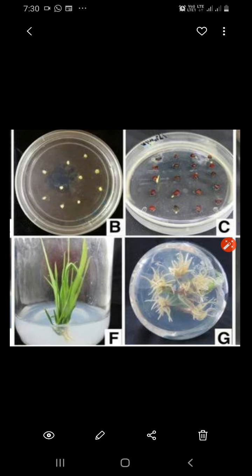So if you look at this picture, you come to know that from seeds, if you have to grow a plant as shown in the C petri dish and G petri dish, it will take a very long time.